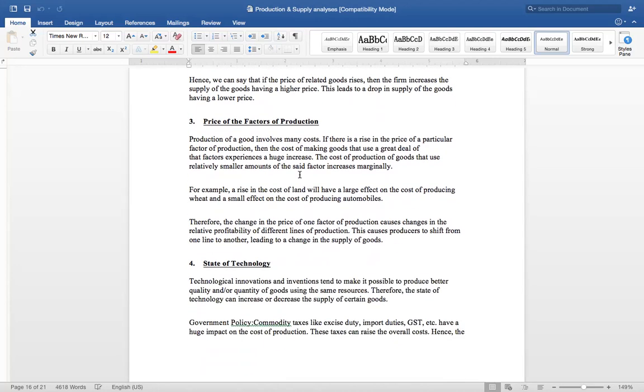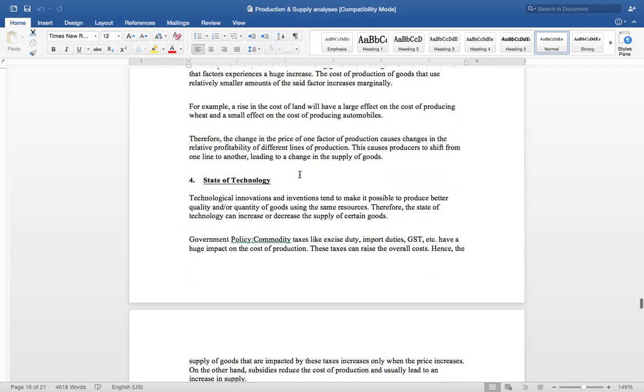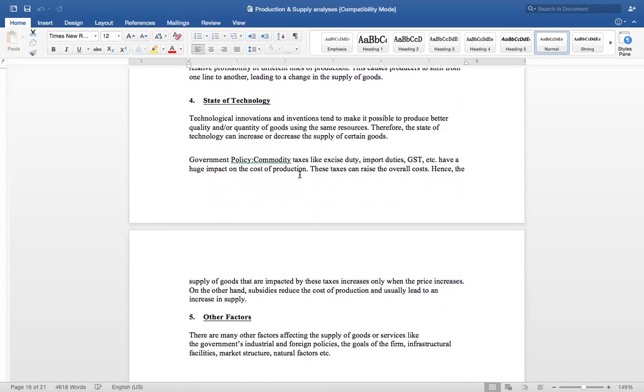Then state of technology. Technological innovations and inventions tend to make it possible to produce better quality and quantity of goods using fewer resources. Therefore, the state of technology can increase or decrease the supply of certain goods. Then government policies also work up to some extent. The commodity taxes, excise duty, import duties, GST, etc., also have a huge impact on the cost of production, and these taxes can raise the overall cost. So the supply of the goods that are impacted by taxes increases only when the price increases.